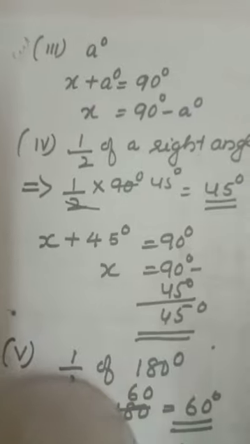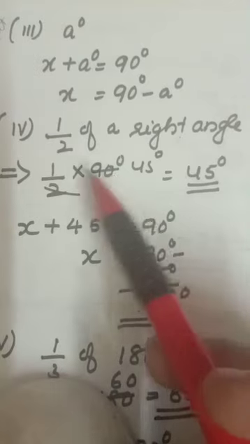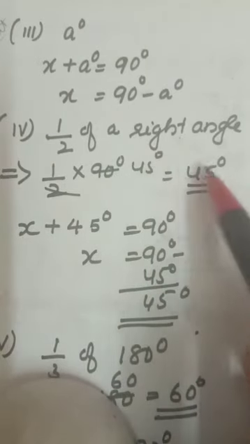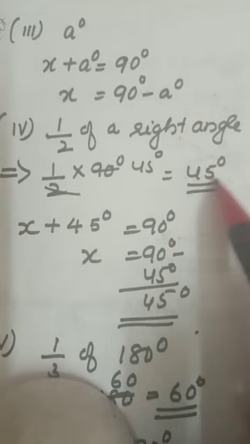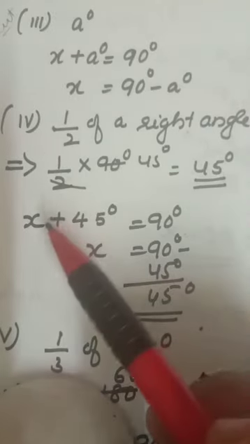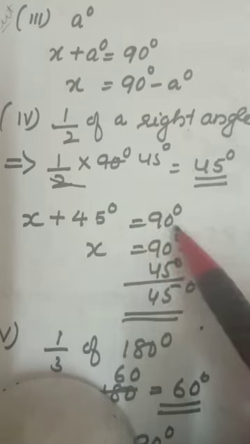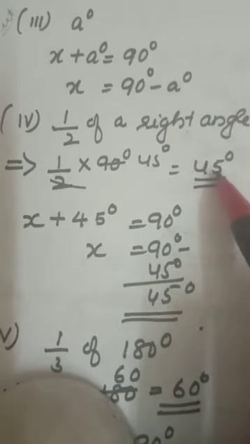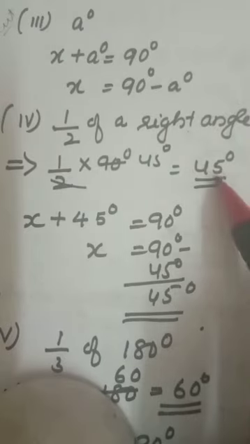Here, half of a right angle. Right angle is 90 degrees; half of a right angle is 45 degrees. You have to find out the complementary angle of 45 degrees. You have to subtract from 90 degrees. Otherwise, suppose x is the complementary angle of 45; then when you add, you should get 90 degrees. Otherwise, you can subtract 45 degrees from 90 straight away also. You will get the complement of 45 degrees.